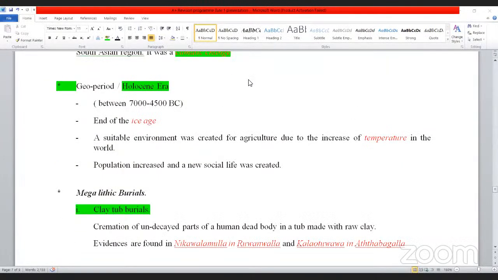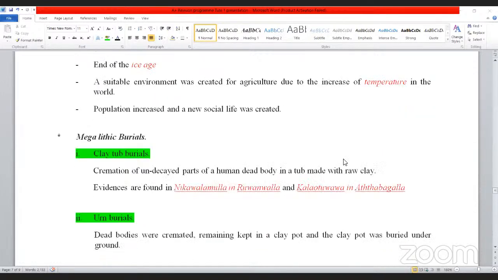Straight up burials: cremation of undecayed parts of a human dead body in a tub made with raw clay. Evidences are found in Nikavalamulli in Ronwell and Kalotua in Attanakal. And urn burials: dead bodies were cremated, the remains kept in a clay pot, and the clay pot was buried underground.